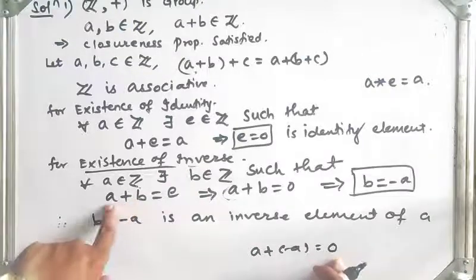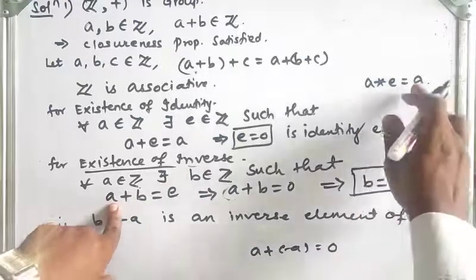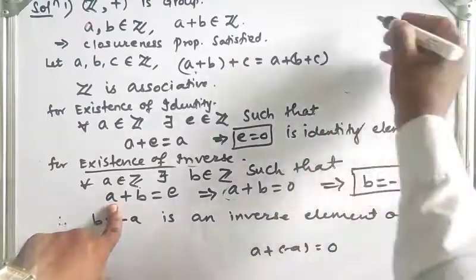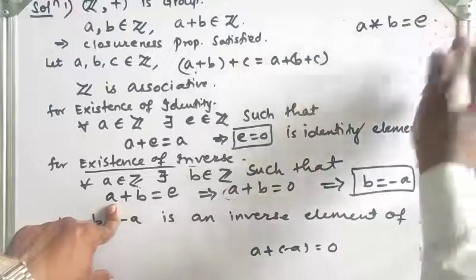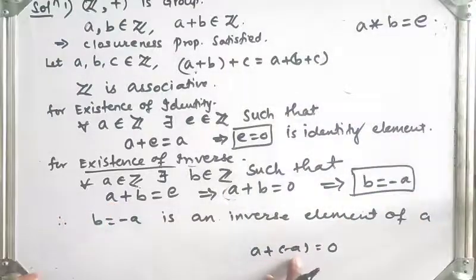Here what we get? a star b, what is the property for existence of inverse? a star b is equal to identity, therefore b is equal to minus a is an inverse element of a.